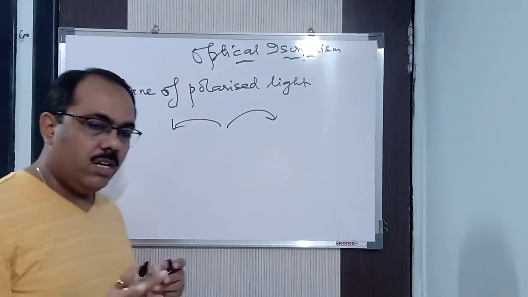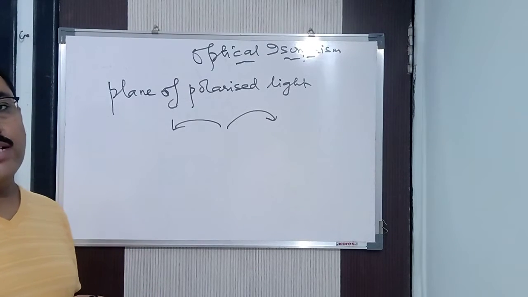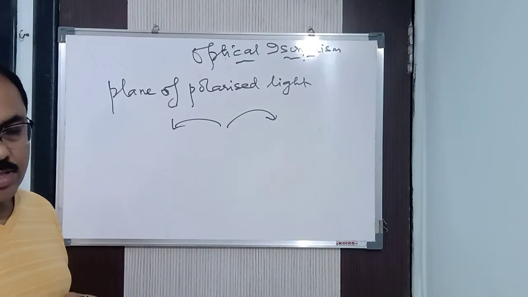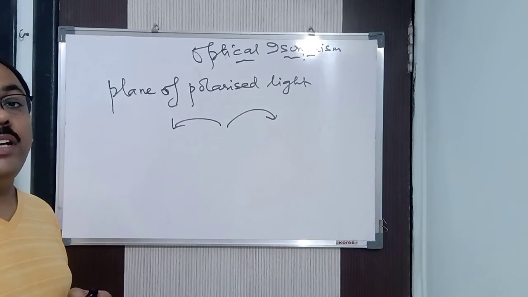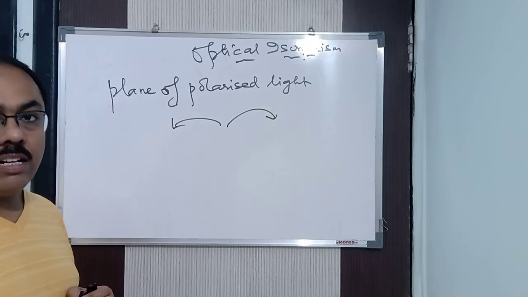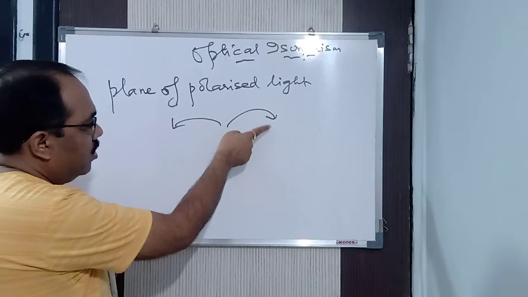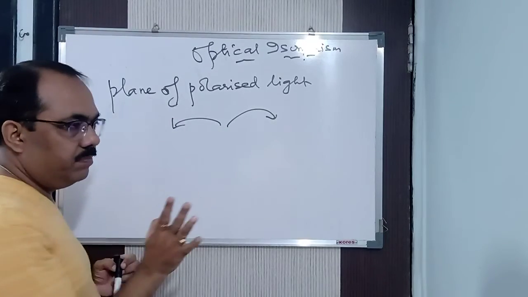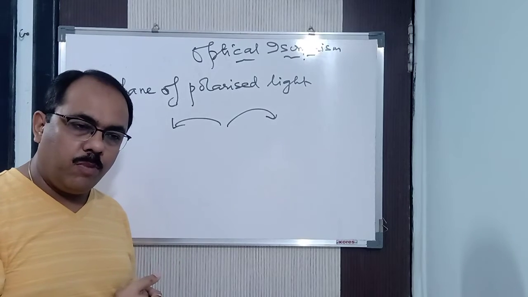Remember that the compound should be in the solution state. Then those compounds are known as optically active compounds, and the phenomenon is known as optical activity. Those compounds are known as optically active which rotate the plane of polarized light either towards the right or towards the left. Now you may ask me, sir, which does not rotate the plane of polarized light?